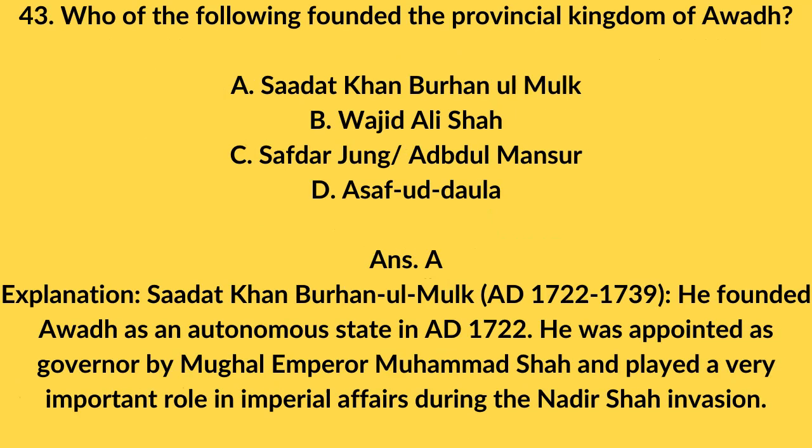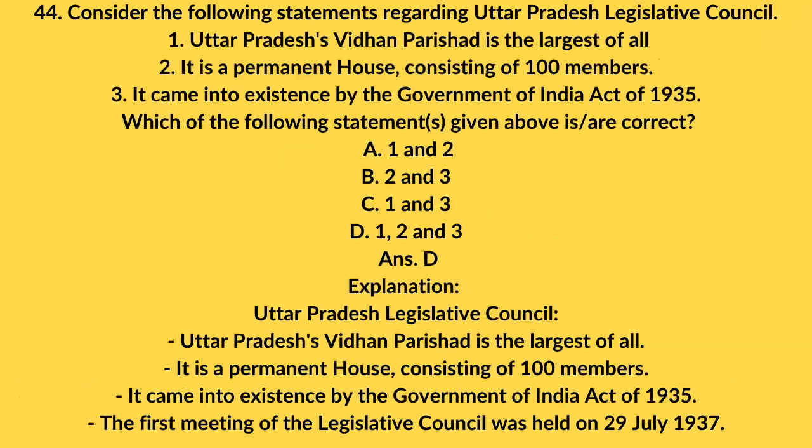43. Who of the following founded the provincial kingdom of Awadh? A. Saadat Khan Burhan-ul-Mulk. B. Wajid Ali Shah. C. Safdar Jung / Abul Mansur. D. Asaf-ud-Daula. Answer A. Explanation: Saadat Khan Burhan-ul-Mulk, AD 1722 to 1739, founded Awadh as an autonomous state in AD 1722. He was appointed as governor by Mughal Emperor Muhammad Shah and played a very important role in imperial affairs during the Nadir Shah invasion.